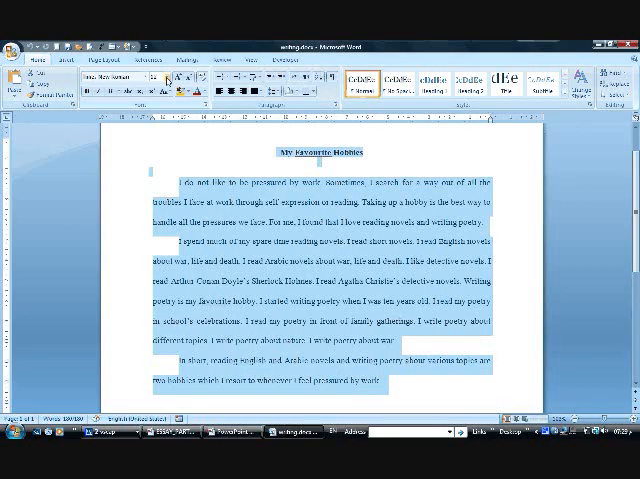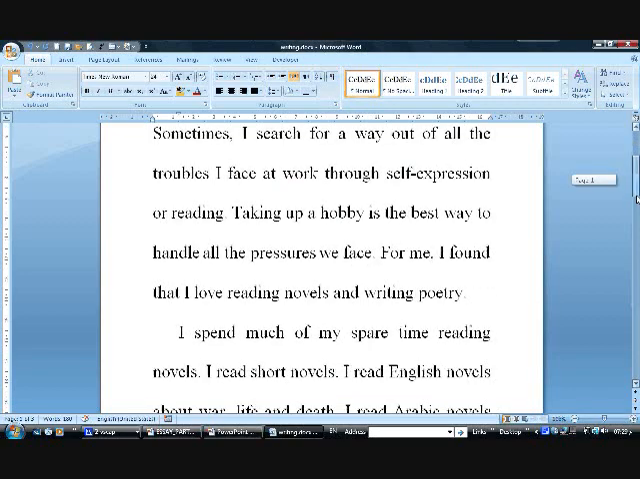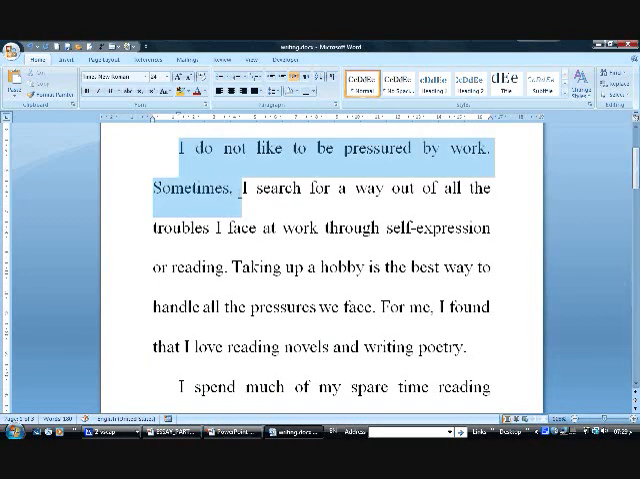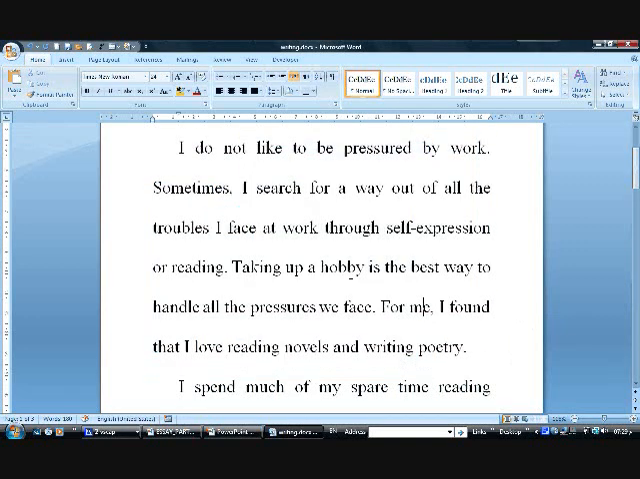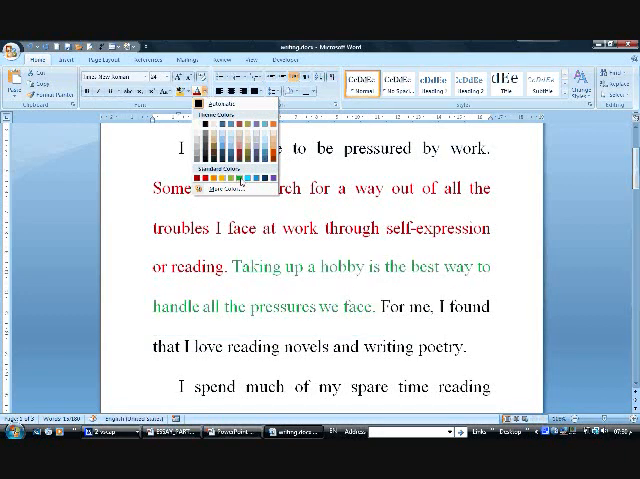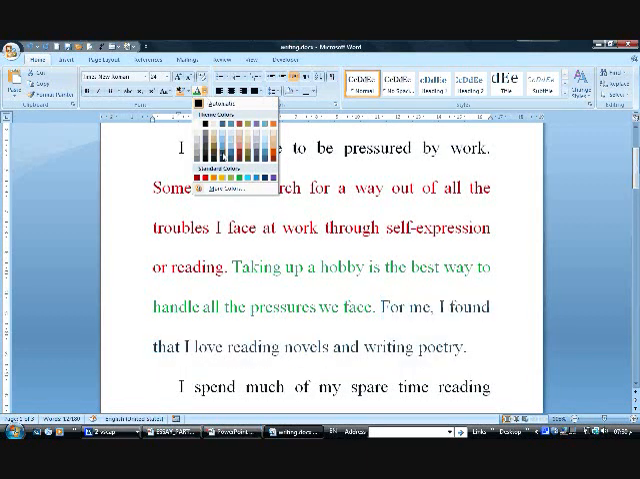Now let's go to the second. This would be the first paragraph. I have only the hook, the connecting information, and my thesis, and if we can just color them, it will be very clear. Sometimes I search for a way out. This would be my hook. Taking up a hobby is the best way to handle all the stress we face. This would be the connecting information I'm going to use. And finally, for me, I found that I love reading novels and writing poetry. This would be my thesis. So colored and revised quickly. Everything is okay with the introduction. I will move to the body paragraph.